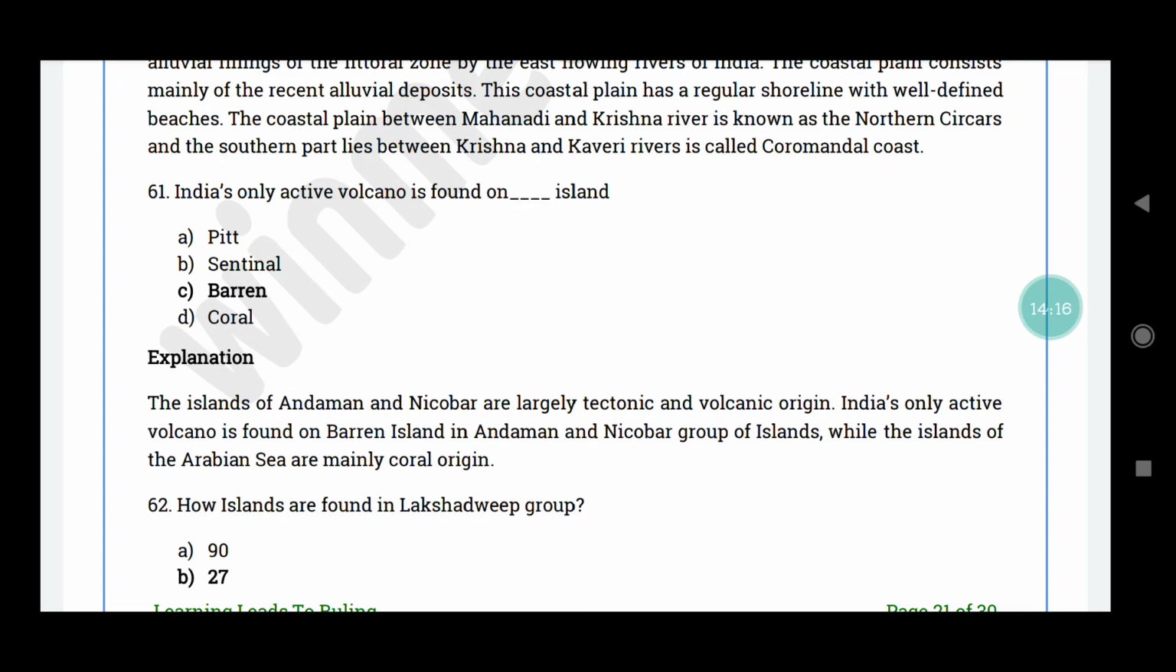61st question. India's only active volcano is found in which island? The correct answer is option C, Barren. The islands of Andaman and Nicobar are largely of tectonic and volcanic origin in India. The active volcano in India is found in Barren Island, situated in the Andaman and Nicobar group of islands. While the islands of the Arabian Sea are all of coral origin.